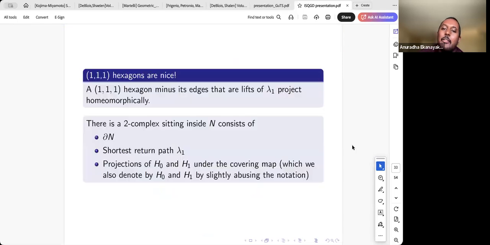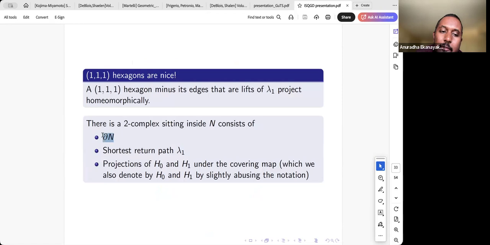They also have this nice property: the alternating sides of a 1-1-1 hexagon project onto the shortest return path, but everything else is going to project homeomorphically. That's why it's important to have 1-1-1 hexagons, because of this important property. So the situation is, now we have a 2-complex sitting inside the manifold.